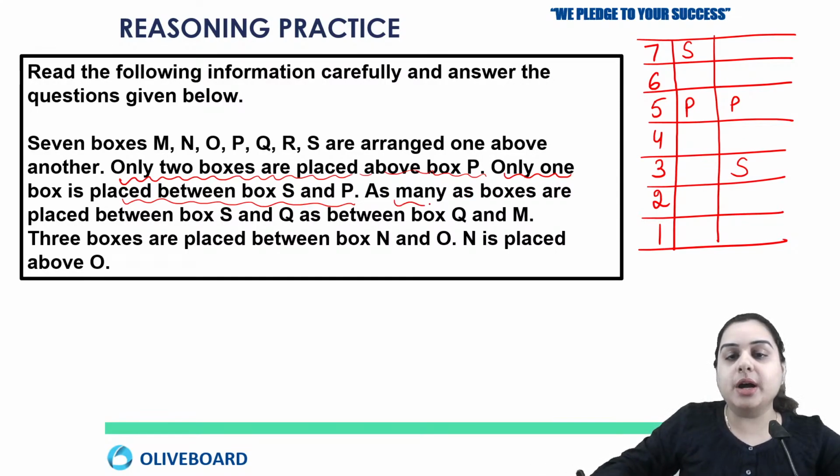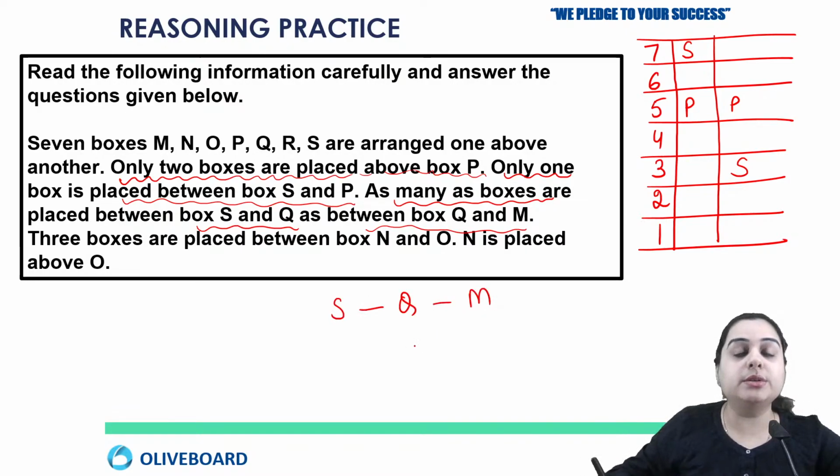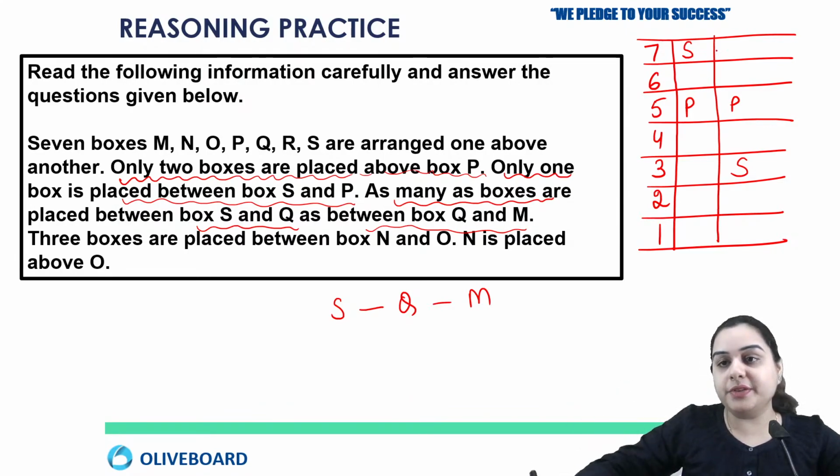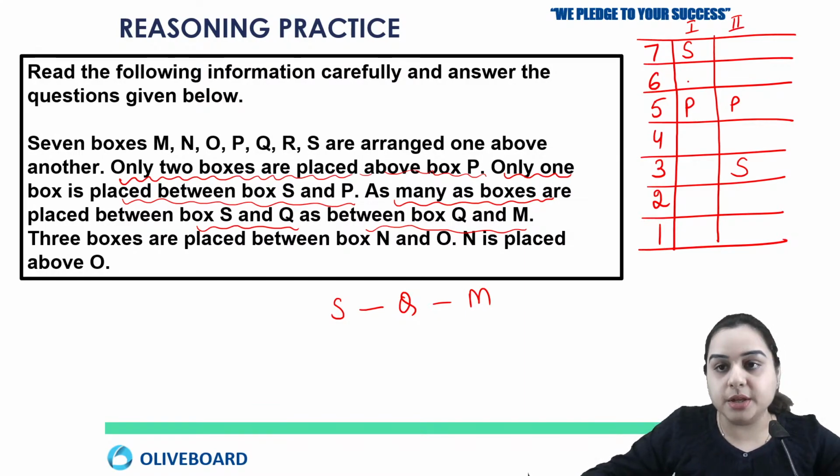Next we have as many boxes are placed between S and Q as between Q and M. So what he is saying is that the number of boxes between S and Q is equal to the number of boxes between Q and M, means somewhat he is conveying that Q is in the middle of S and M. So if I consider this is possibility number 1 and this is possibility number 2. If S is on 7 and I write Q on 6, then I cannot write M on 5, right?